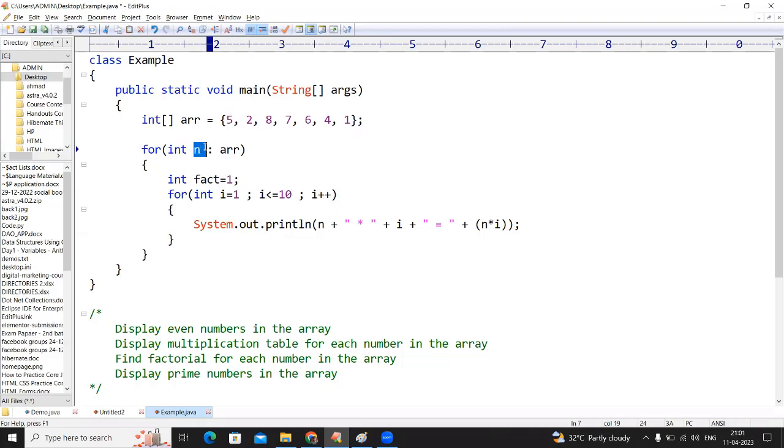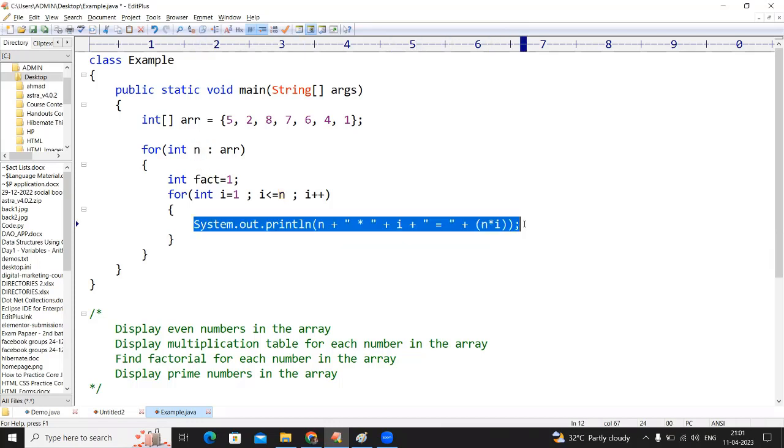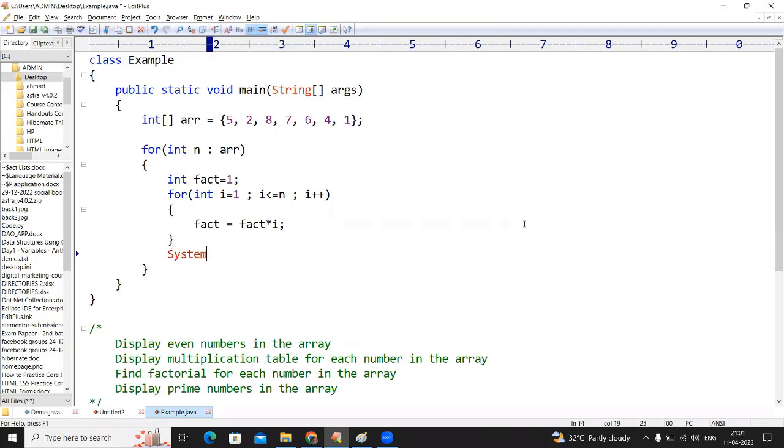So, if 5, we should not repeat 10 times. We should repeat 5 times, that is n. If it is 2, we should repeat only 2 times. If it is 8, we should repeat 8 times. So n times only we should repeat. Every time we are just multiplying fact equals fact into i. Once calculation is completed, I'm just printing that n factorial is that fact.